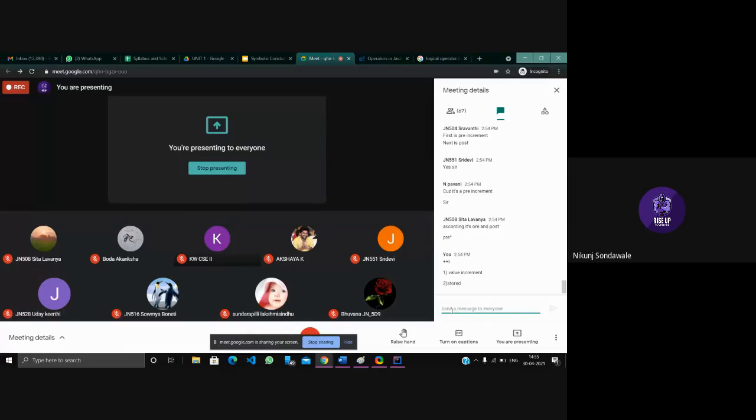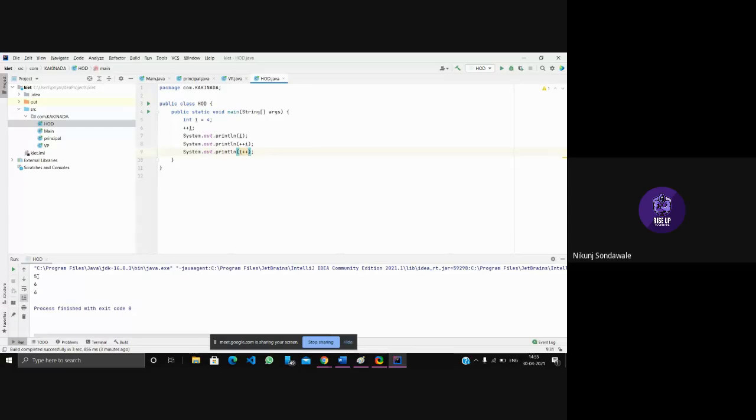If I use i++, first the value gets stored, and after that it gets incremented. So that's why the output is 566 here.